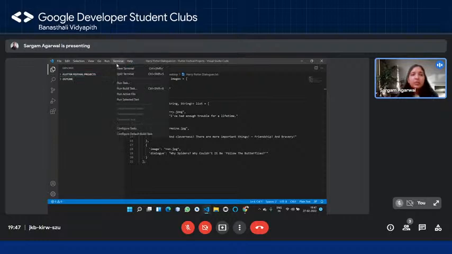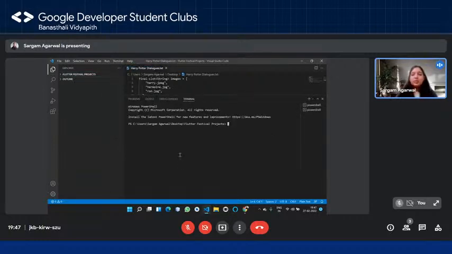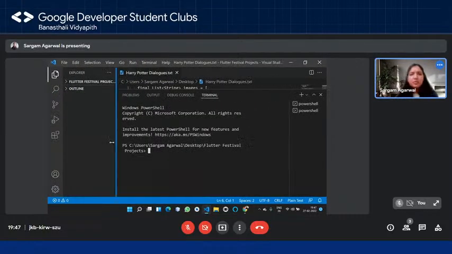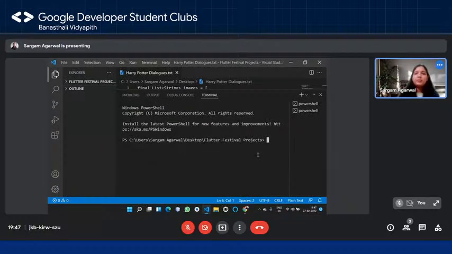So I'm just going to go into my terminal, right? And I'm just going to increase the font size so it's clearly visible to you all. I hope that much should be fine, or is that too much? Maybe I'll decrease a bit. Okay, it's not decreasing. Just a second. Let me just create the Flutter project. So I'm going to type in the command flutter create, and let's say I name my project harry_potter_app, right? So it's going to create the Flutter project for us in my folder, that is the Flutter Festival projects, right?